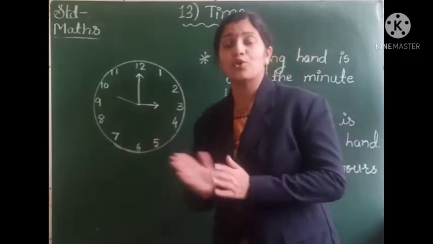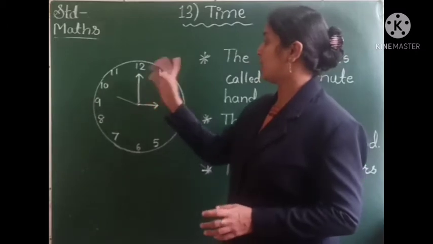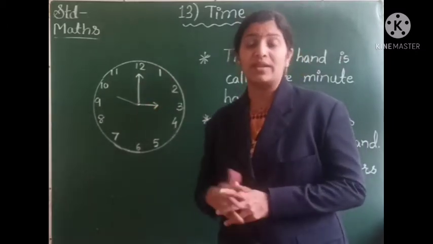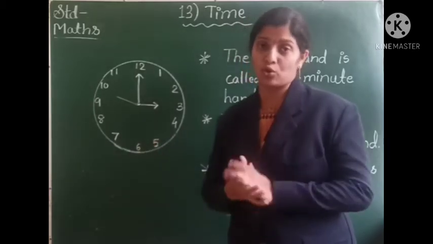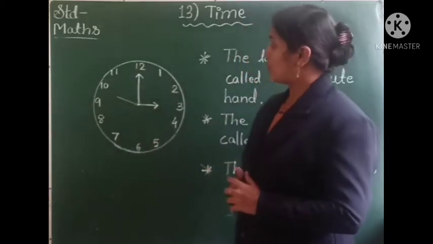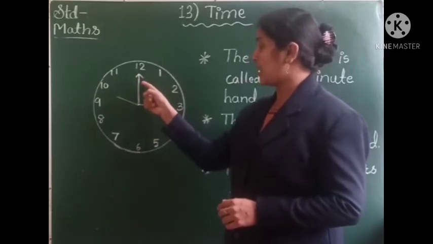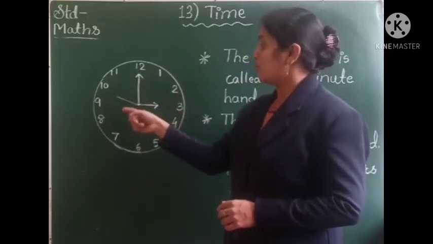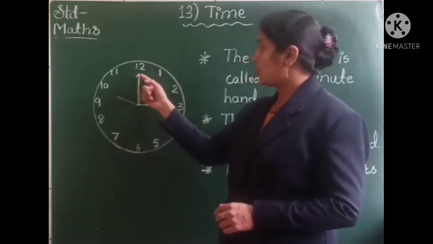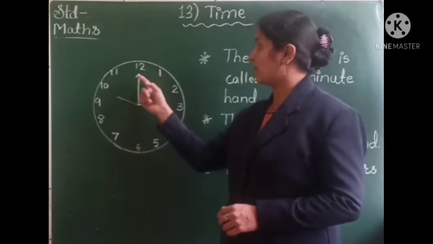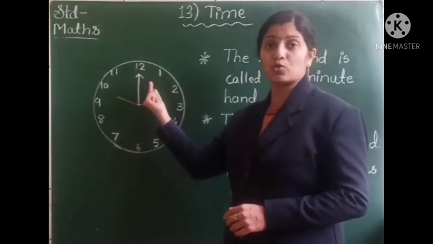Now here in the clock you can see that the short hand is pointing towards 3 and the long hand is pointing towards 12. It means that the time in this particular clock is 3 o'clock. So what will happen? When the clock starts, the minute hand will start moving. When the second hand completes its round from 12 to again 12, the minute hand will move forward by 1 minute.